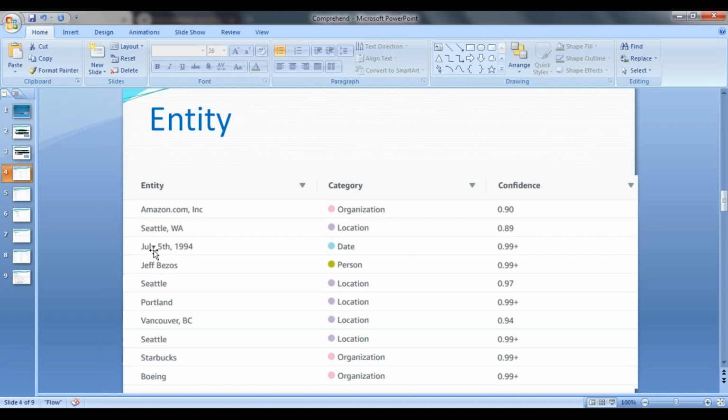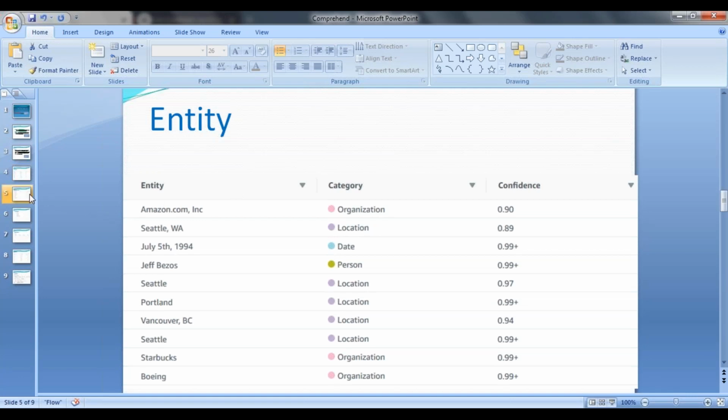The third one is July 5th, 1994. That is a date, so it can understand that and produce it under the date category, and the confidence is 0.99 plus. Next one is Jeff Bezos, a person name, which comes under the category person, and the confidence is 0.99 plus. So like this, it can analyze our text and produce accurate data. And if you see here, every category has its own color.